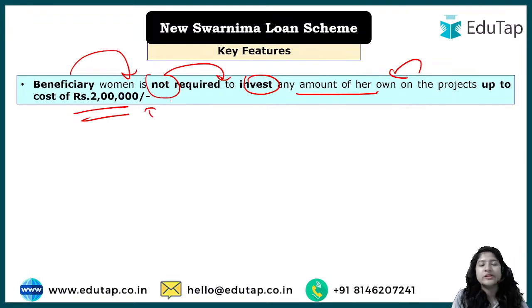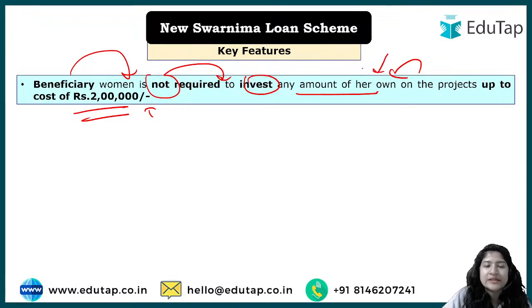What does it mean? It means that, for example, I'm a beneficiary, I want to open something of my own, and I only need 1 lakh rupees. I can go, I can take it, right? I want a loan, and here I require 3 lakh rupees. So how much benefit you can acquire under the scheme is 2 lakh rupees only. Okay, so you have to understand here the maximum loan that you can take under the scheme is 2 lakh only, and for taking the 2 lakh loan you don't have to add any amount on your own.